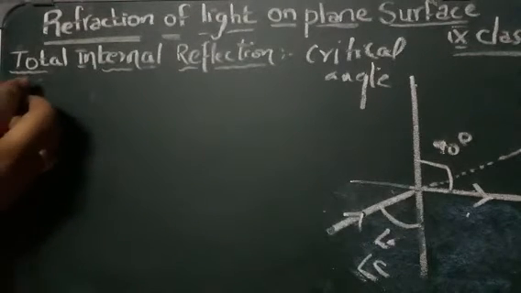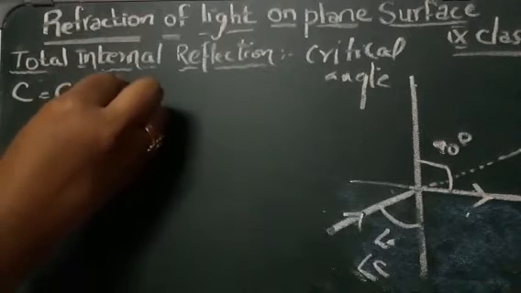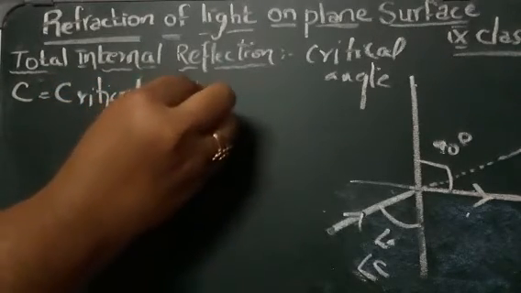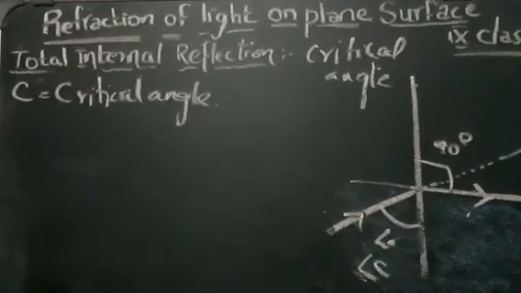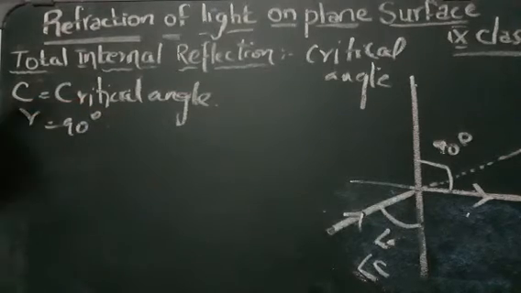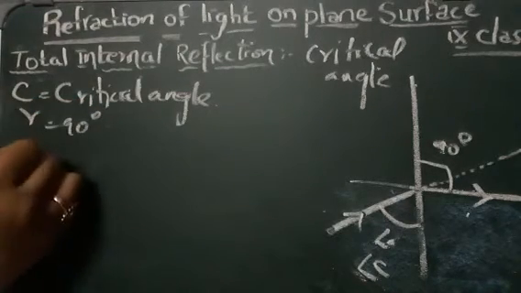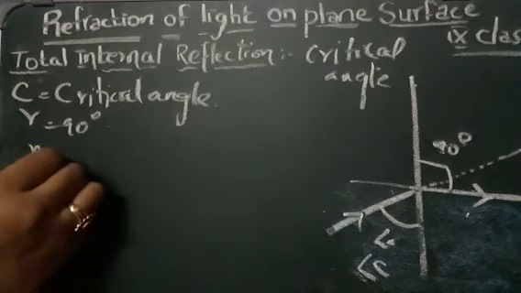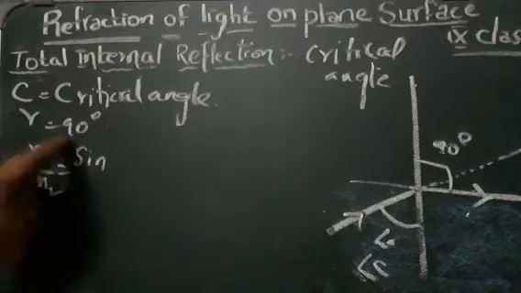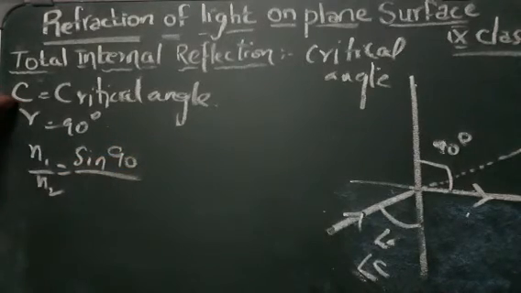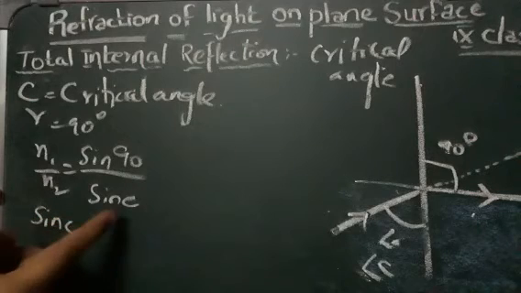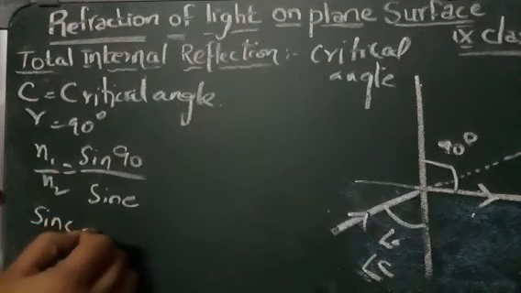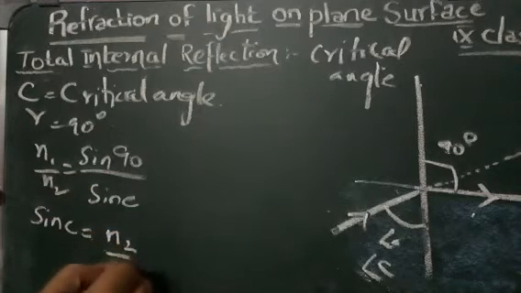So now let C be the critical angle. As we know now, the critical angle is the angle formed between the normal and the incident ray where we get the angle of refraction as 90 degrees. Then n1 by n2 is equal to sin 90 by sin C, so we get sin C, the critical angle, is equal to n2 by n1.